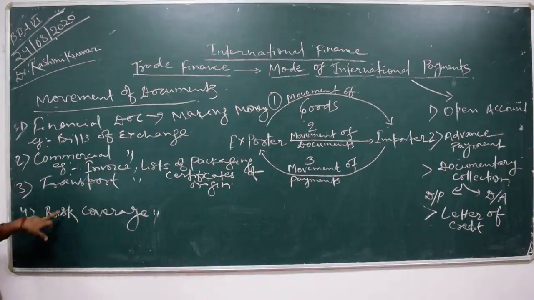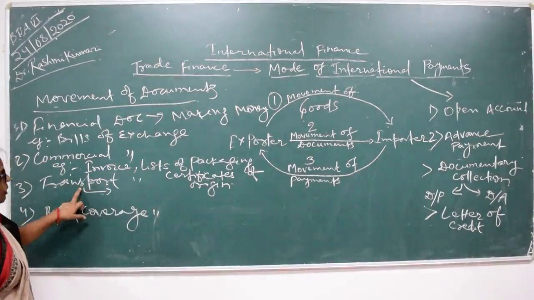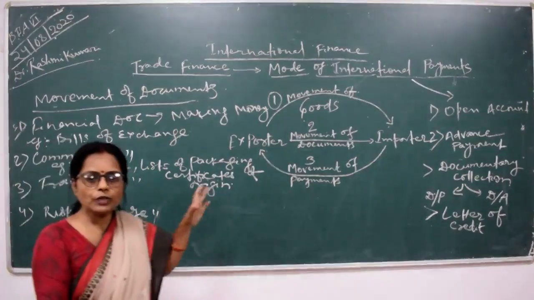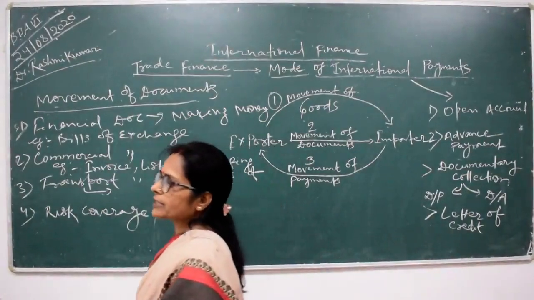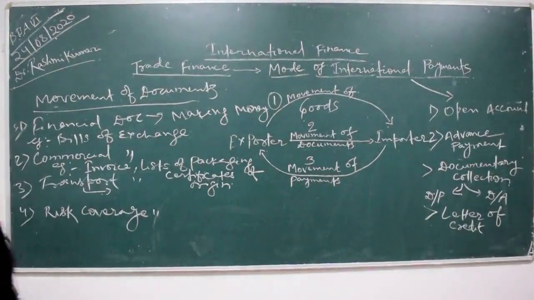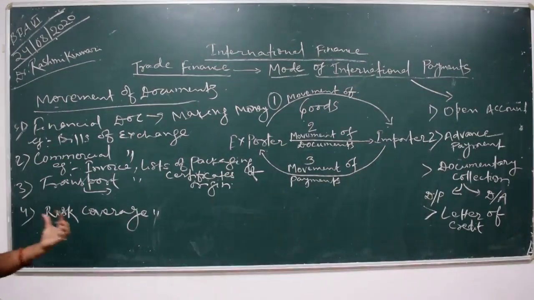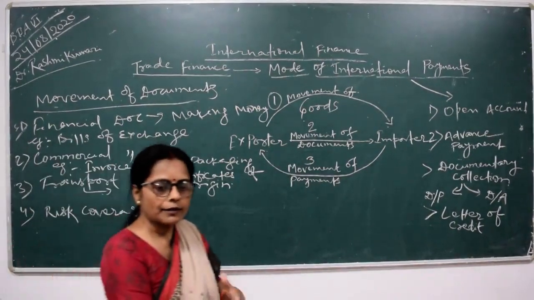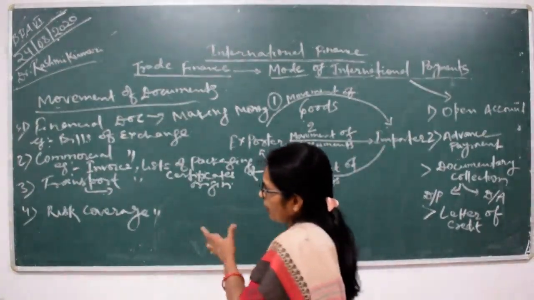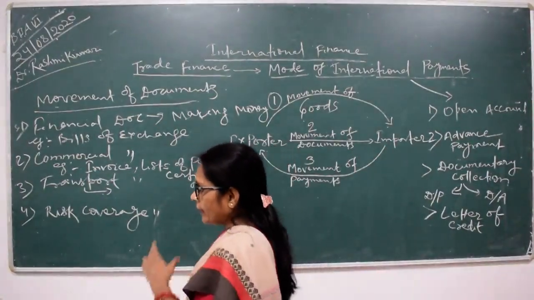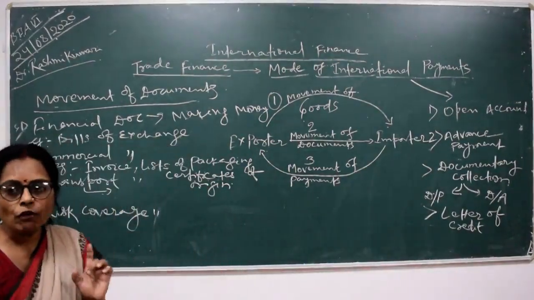Third is transport. This transport document is also part of the commercial document. The main purpose of this type of document is to provide a contract between the shipper and the carrier, and whenever this contract is prepared, one term is utilized, that is the bills of lading.